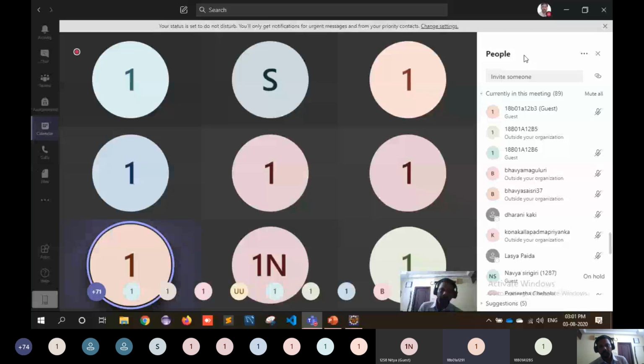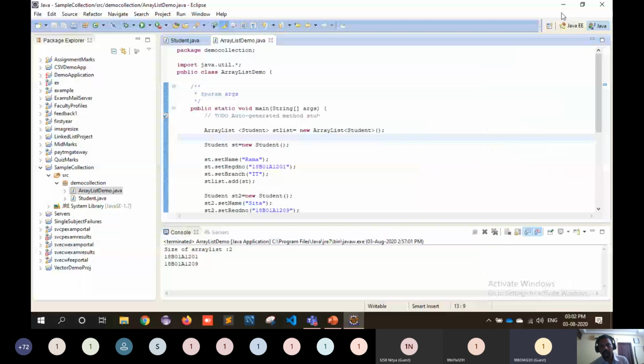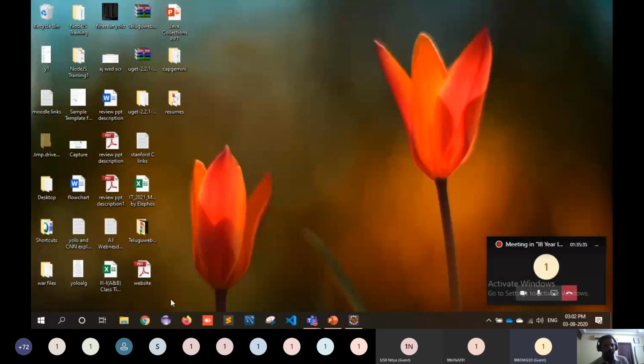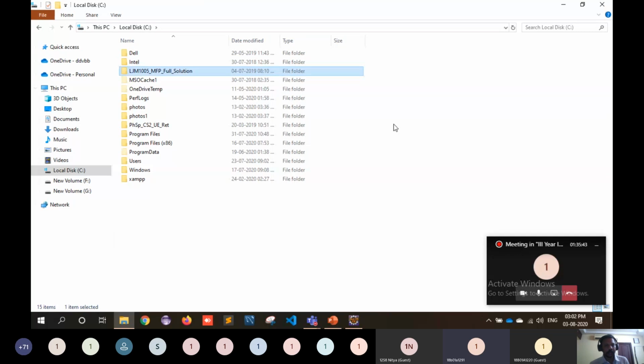Sir, how can we know the version of Java on our computer? Just go to My Computer and go to C drive. Go to either Program Files or Program Files x86.